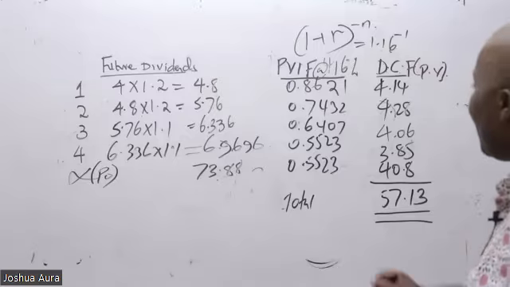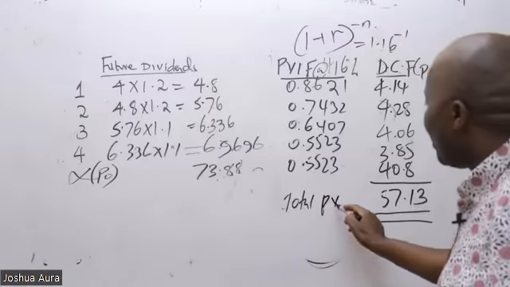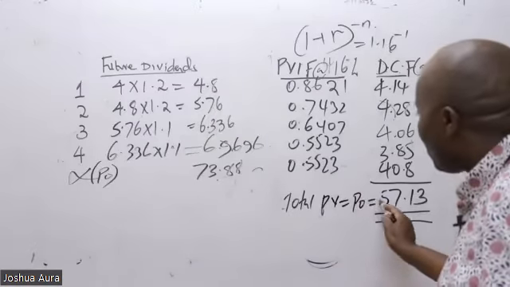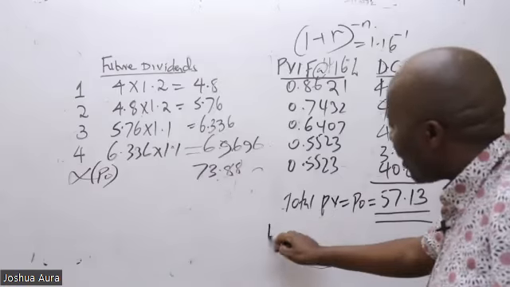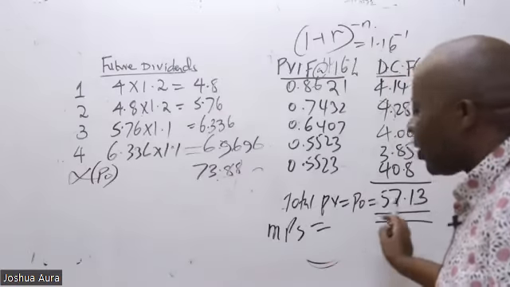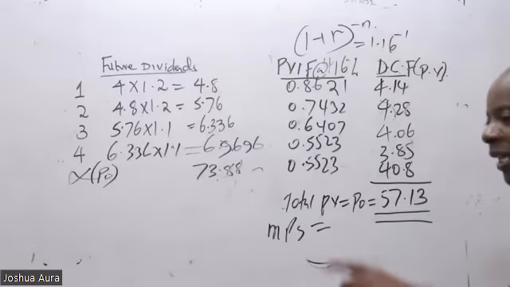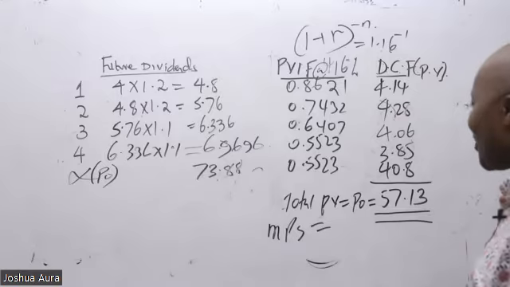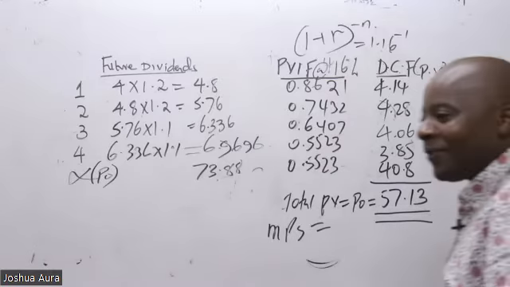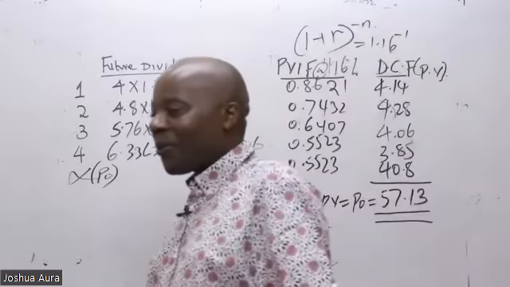So we have here the total present value. This is your P0. This is your market price per share, which is 57.13.